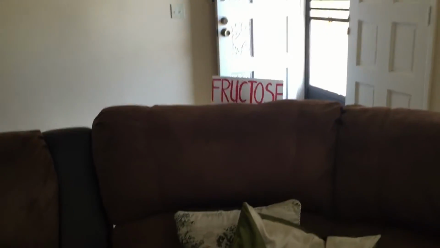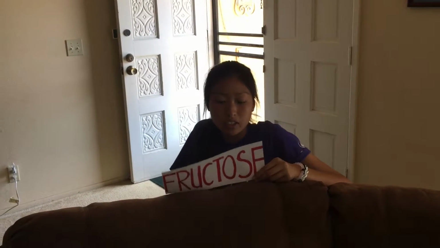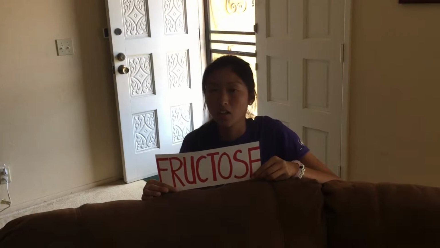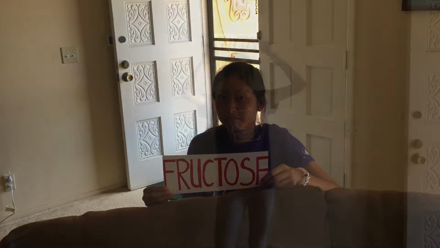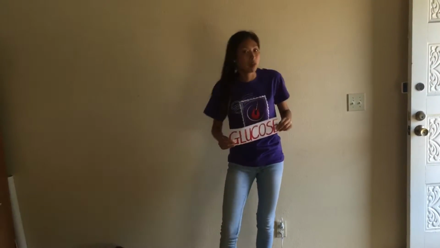Hey, what is that? What does that say? This says fructose, and fructose is a sugar found naturally in many fruits and vegetables. It is added to soda and many fruit-flavored drinks. Fructose is metabolized in the liver and relies on fructokinase to initiate metabolism. It is more fat-producing than glucose, and its chemical formula is C6H12O6.